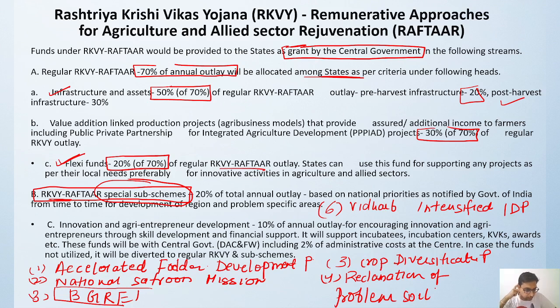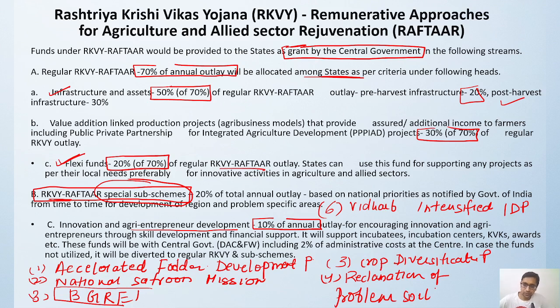Okay, so now in the C part we have innovation and agri entrepreneurship development. So 10% of the outlay will be going to encourage various innovative activities which are able to generate agriculture entrepreneurship, which will boost the skill development of our country, and also provide financial support.